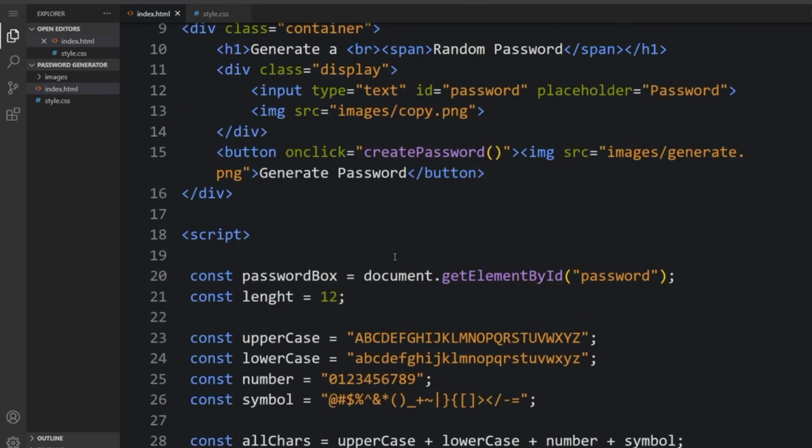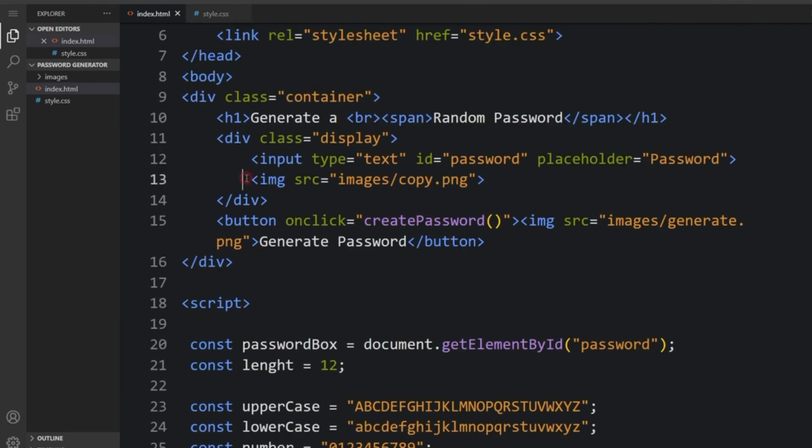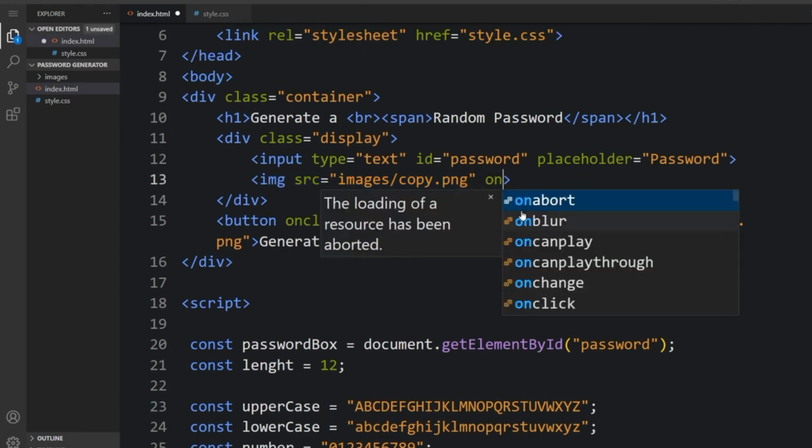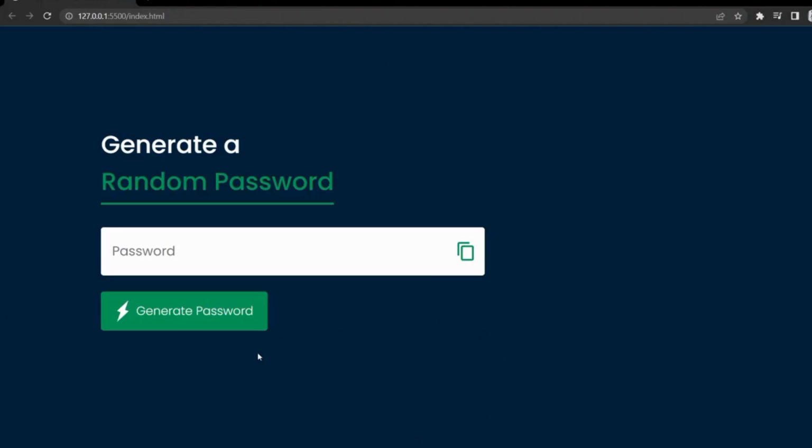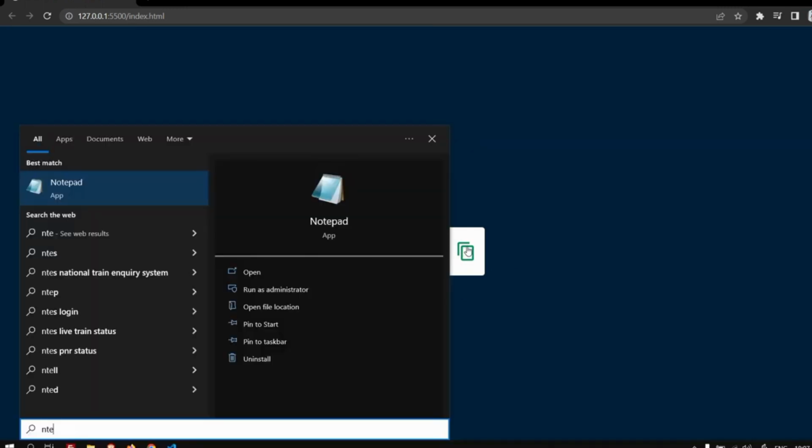So we're just gonna come here and change that one to the onclick equals to copyPassword. So whenever I click on that image, it will automatically copy the password. As you can see now, it's working perfectly.